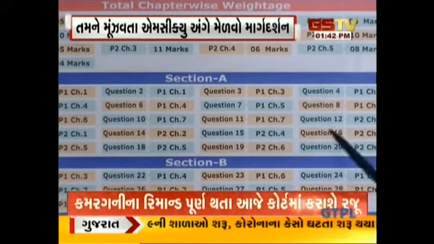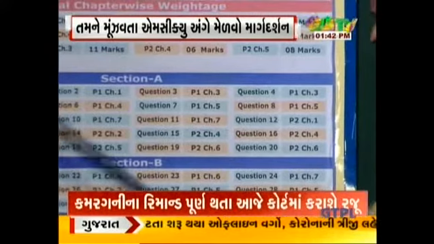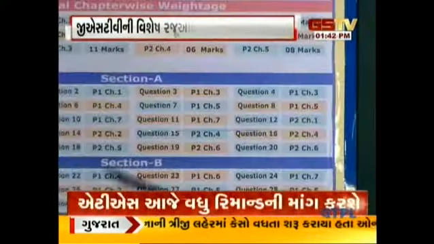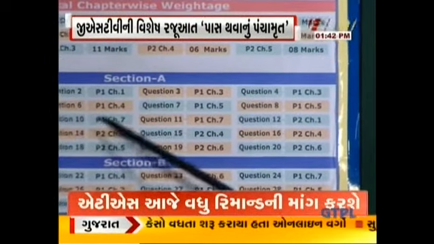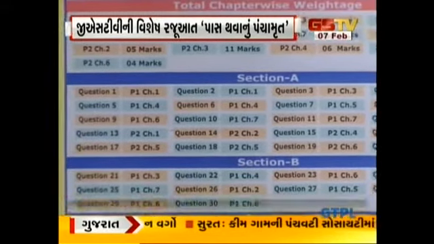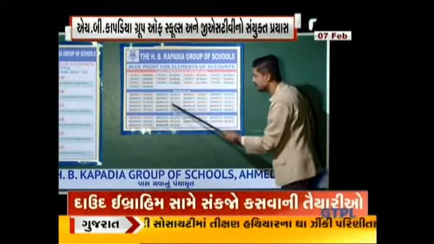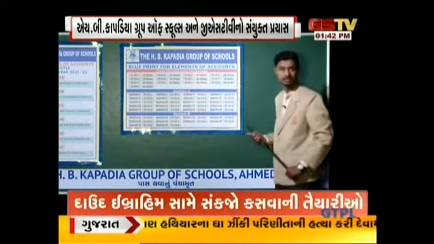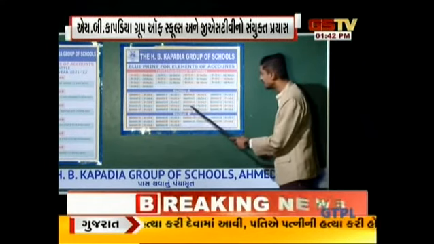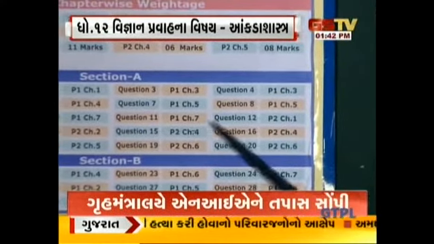In question number 12 and question number 13, MCQs will be asked from part 2, chapter 1, Accounting for Share Capital. In question number 14, an MCQ will be asked from part 2, chapter number 2. So up till now, only from chapter number 6 and chapter number 2, 1 MCQ is asked. In question number 15 and question number 16, MCQs will be asked from part 2, chapter 4.